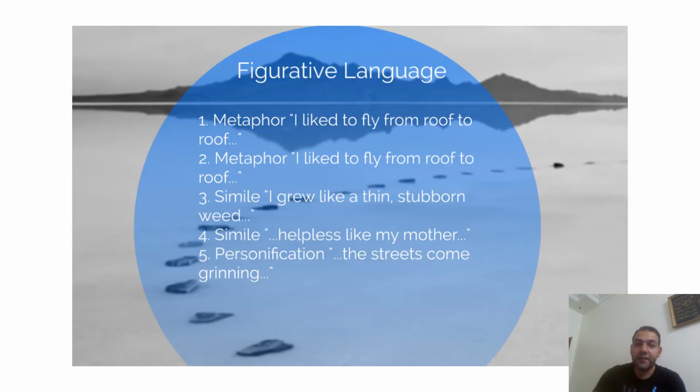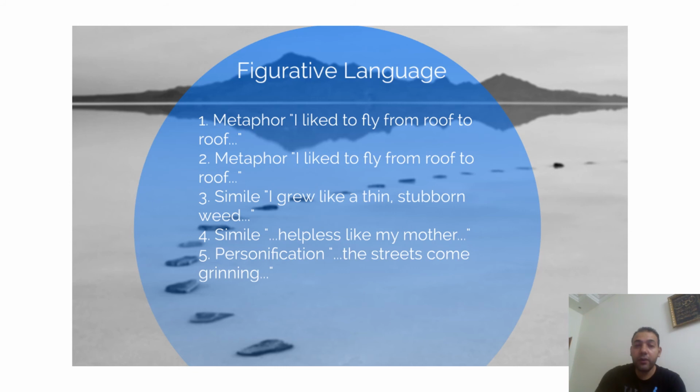Let's see here, guys, the figurative language in our poem. We have the metaphor, I like to fly from roof to roof. Actually here, when she says, I like to fly from roof to roof, it's a metaphor. Why? Because she described herself as if she is what? A plane, or a bird. So this is a metaphor.